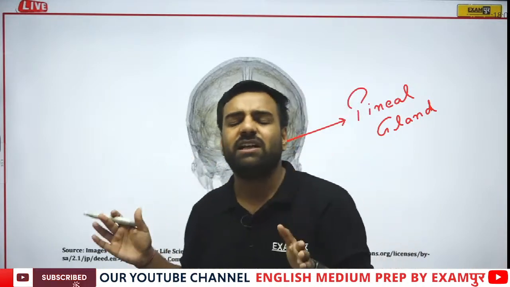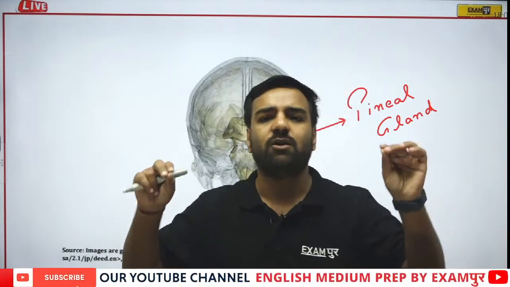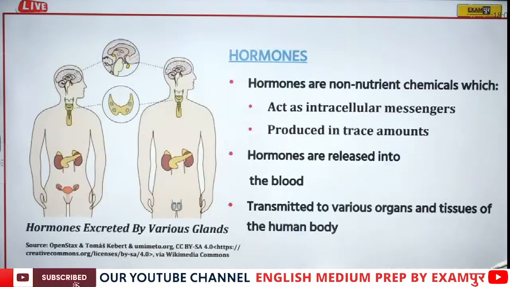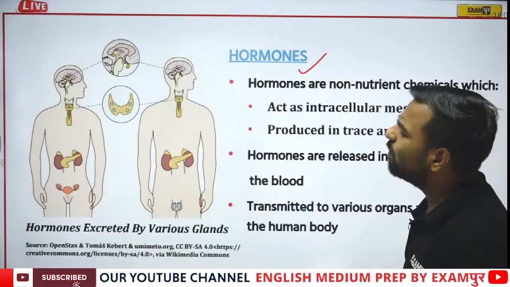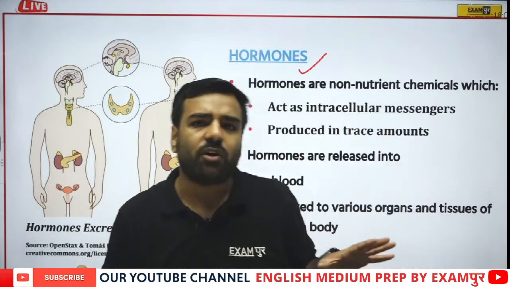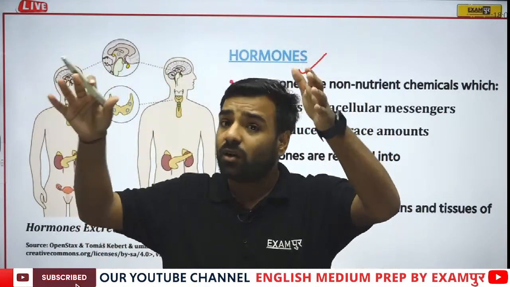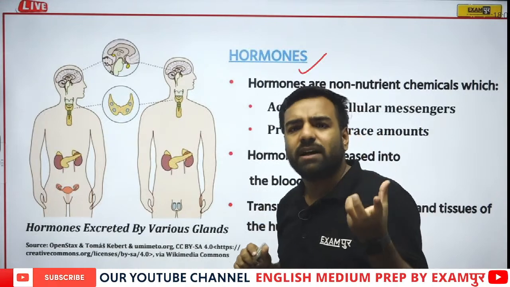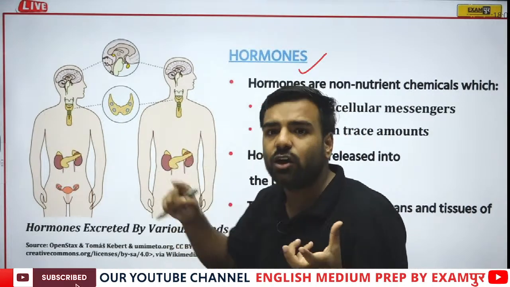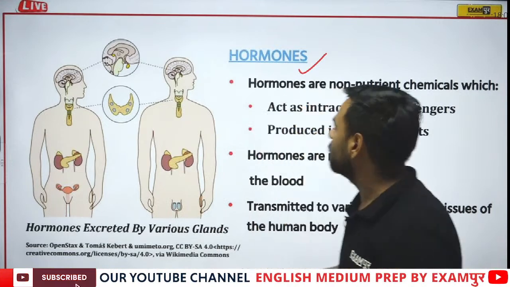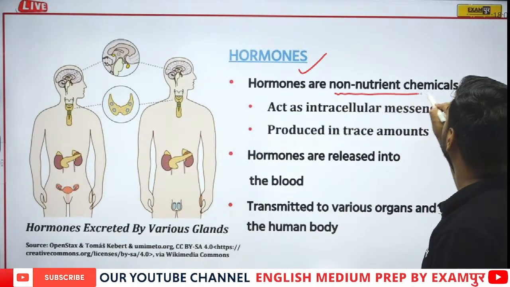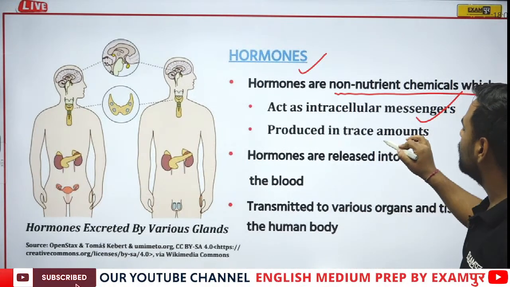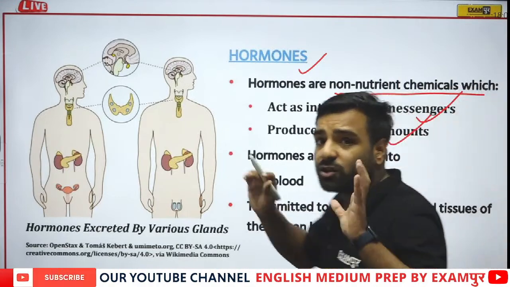Fine. Now you must be wondering what is a gland, what is a hormone. We are going to discuss each and everything right now. So without any delay, let's start. If I talk about hormones, what are they? For our body, there are several parts from where these hormones are created. Now we are talking about those parts. What are they? We are talking about glands. We are talking about hormones. What are they? These hormones are actually non-nutrient chemicals which act as intracellular messengers, and they are produced in trace amounts.